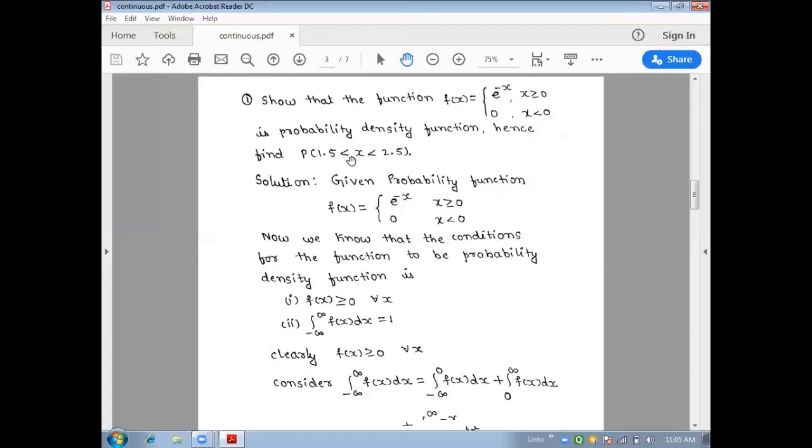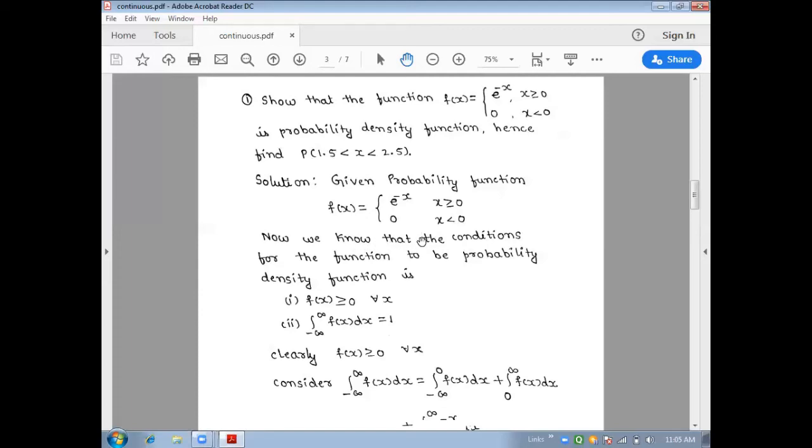We have to take this equation to solve. Now, the solution of this equation will be given by the probability function f of x equals e to the power minus x when x is greater than or equal to 0, and 0 when x is less than 0.